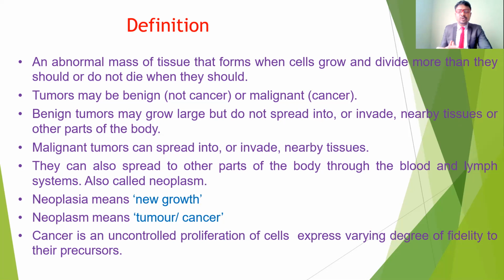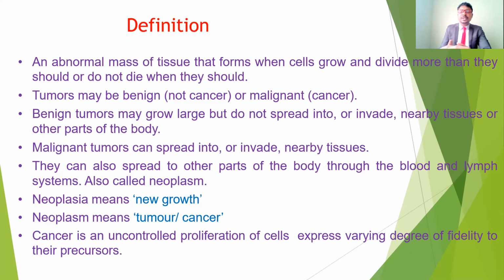The other type of tumors, called malignant tumors, spread to other parts of the body and also invade nearby tissues. They can also spread to other parts of the body through the blood and lymph system. These metastatic tumors are the malignant tumors. They travel through the blood as well as the lymphatic system. That is the reason it's called a neoplasm.